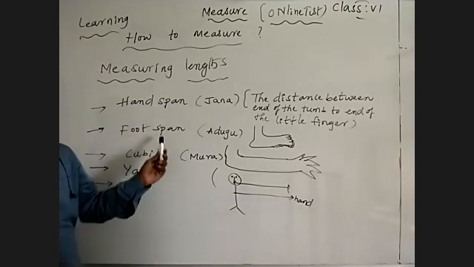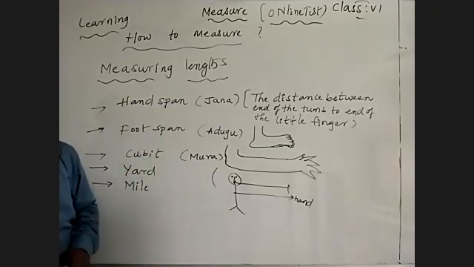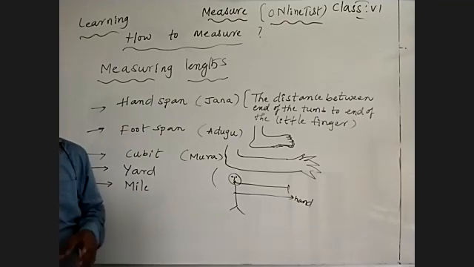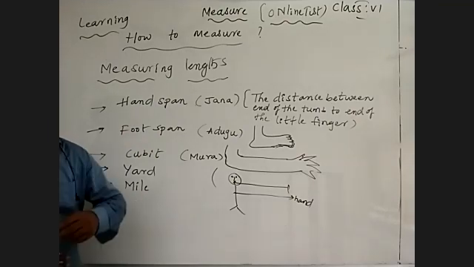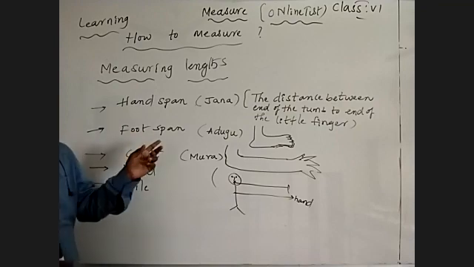So to avoid those hand span, full span, and cubit measurements, they found it necessary to utilize a particular device. That we'll learn about. Note down that.